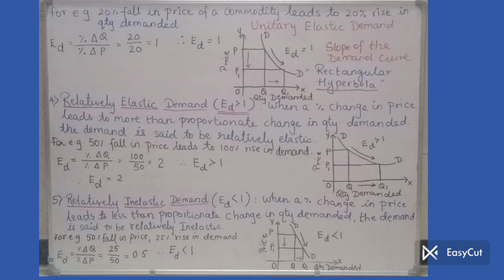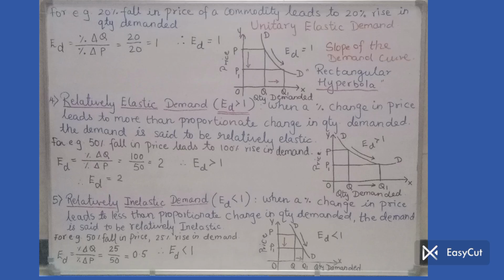It is greater than 1. That means the quantity demanded should be more than equal. Greater than 1 means it should be more than equal. So let us see the meaning. When a percentage change in price leads to more than proportionate change in quantity demanded, the demand is said to be relatively elastic. I repeat the meaning. When a percentage change in price leads to more than proportionate change in the quantity demanded, then the demand is said to be relatively elastic because there is comparatively more change in the quantity demanded.